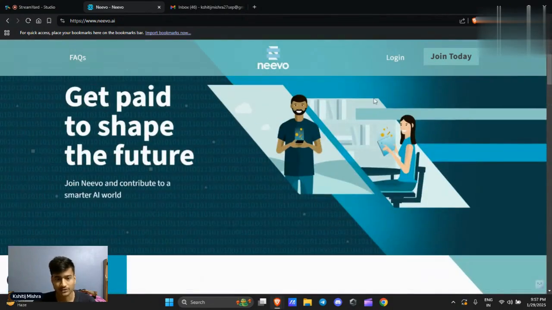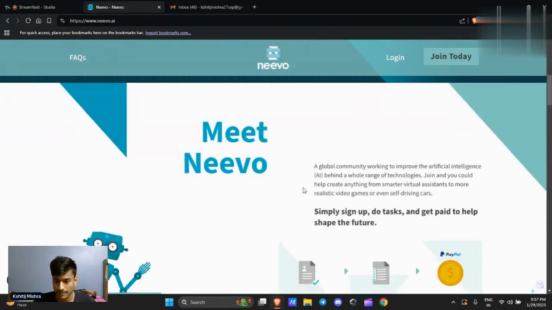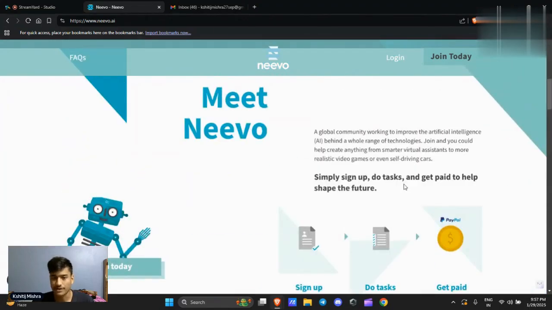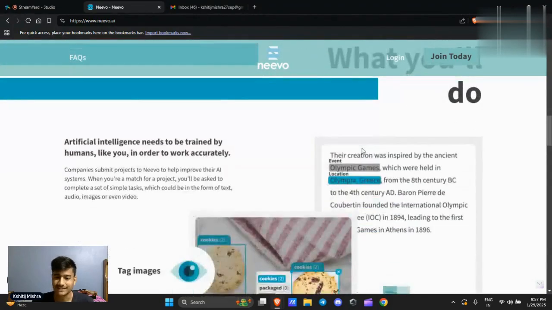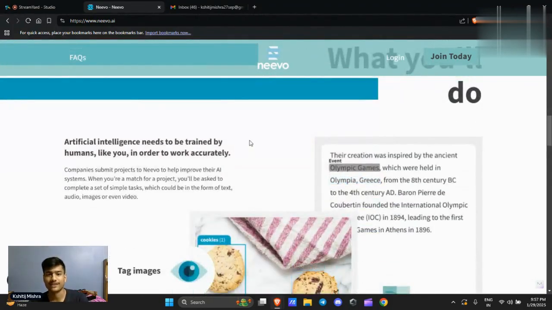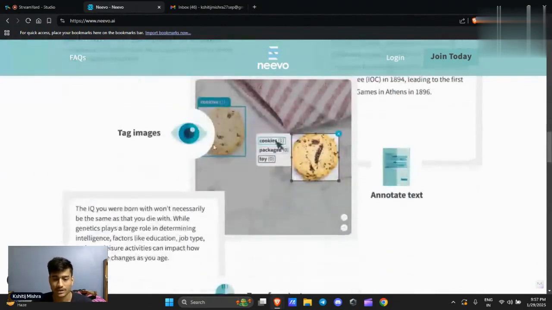So if you go here, as you can see, get paid to shape the future, and you just need to sign up, register. You have to fill a simple application form, and after clearing the test or assessment, you will be paid to work for its projects. There are a lot of projects after you clear the assessment. It's exactly like other famous websites like Outlier, where you have to work on tasks.